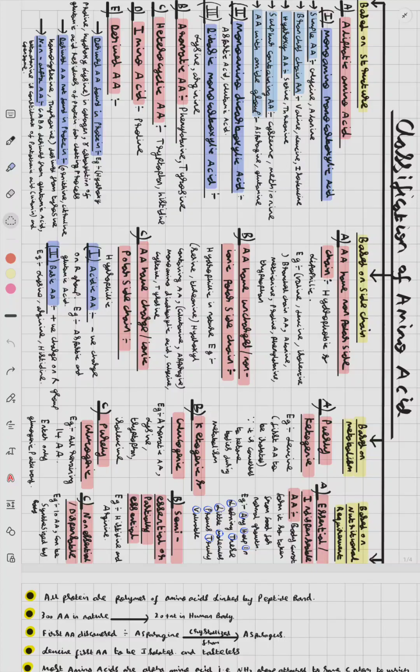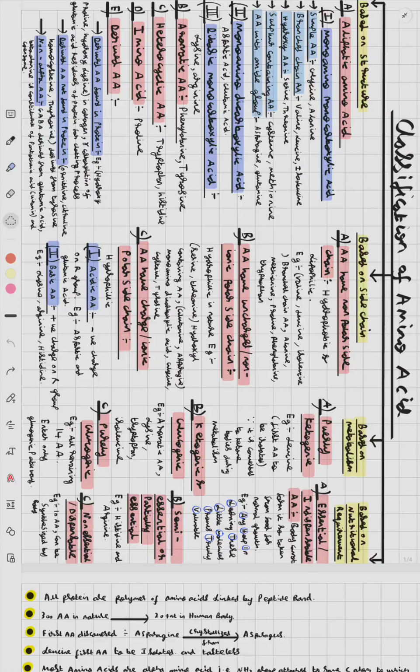So as we can see, based on structure, they are classified into aliphatic amino acid. Aliphatic amino acids are further subclassified into three types: monoamino monocarboxylic acid, monoamino dicarboxylic acid, dibasic monocarboxylic acid. Monoamino monocarboxylic acid is classified into five types: simple amino acid, branch chain amino acid, hydroxy amino acid, sulfur containing amino acid, and amino acid with amide group. The simple amino acid examples are glycine, alanine. Branch chain amino acids are valine, leucine, isoleucine. Hydroxy amino acids are serine and threonine. Sulfur containing amino acids are cysteine and methionine. Amino acids with amide group are asparagine, glutamine. Monoamino dicarboxylic acid examples are aspartic acid, glutamic acid. And dibasic monocarboxylic acid examples are lysine and arginine.